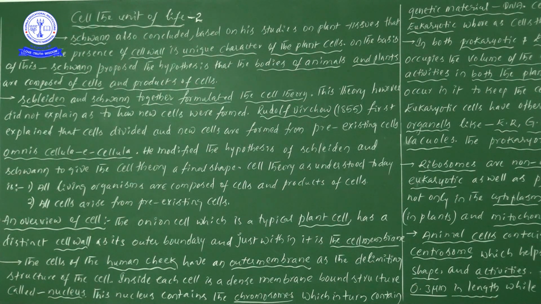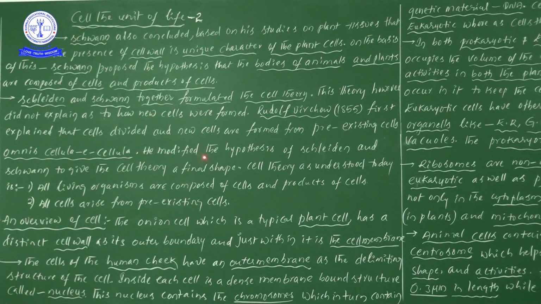Instead of writing this entire statement, if you write omnis cellula e cellula, it brings the information of the statement. So omnis cellula e cellula means new cells are formed from pre-existing cells.